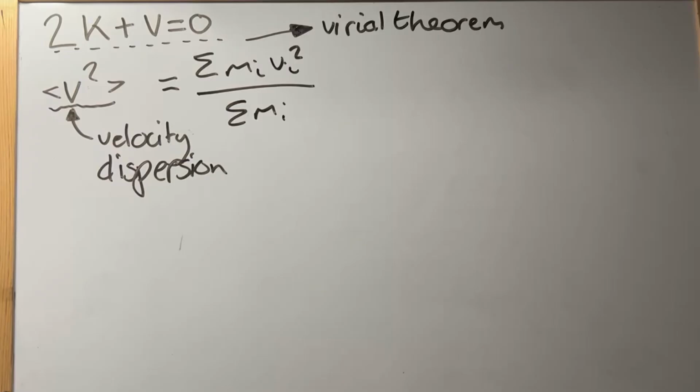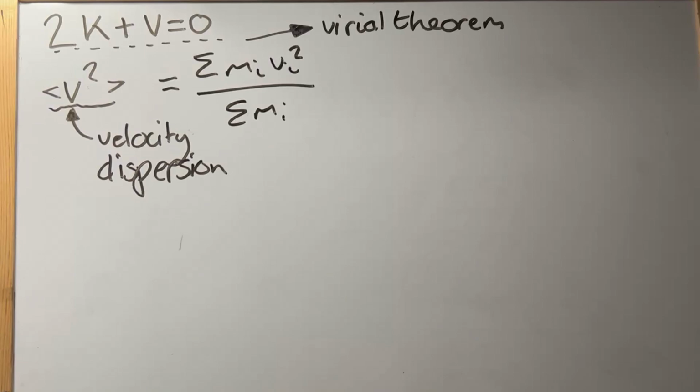He came to this conclusion by first estimating the mass of galaxies using the virial theorem. This says that for a collection of bodies moving in a gravitational field, they're in an equilibrium configuration, which means that the system is not expanding nor contracting. The total kinetic energy and potential energy, K and V respectively, are related by 2K plus V equals 0.